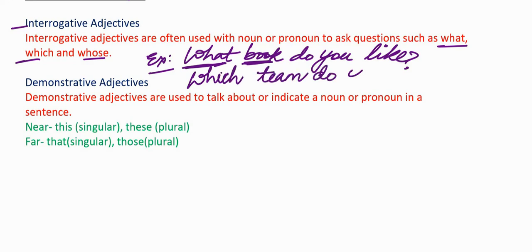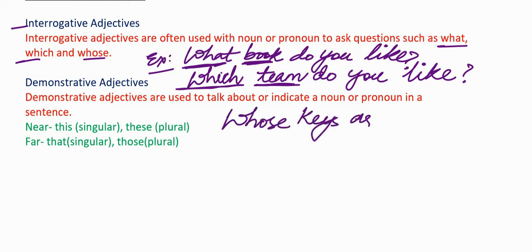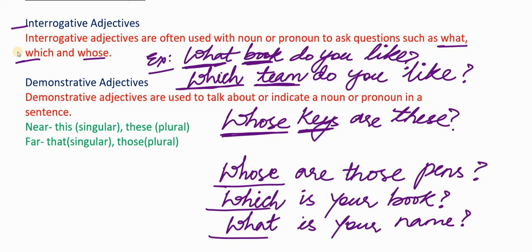Which team do you like? Here I have used which, and it is also an interrogative adjective because it is asking about the noun team. It is not replacing the noun team. It is asking us about the noun team. Another example, whose keys are these? The interrogative adjective here is whose, and it is asking about the noun keys.